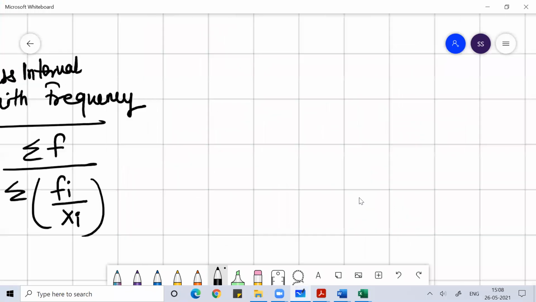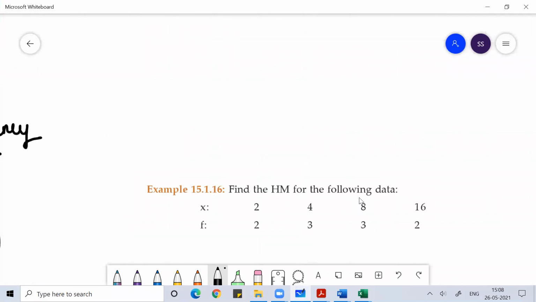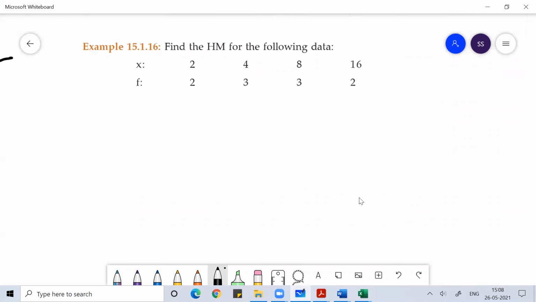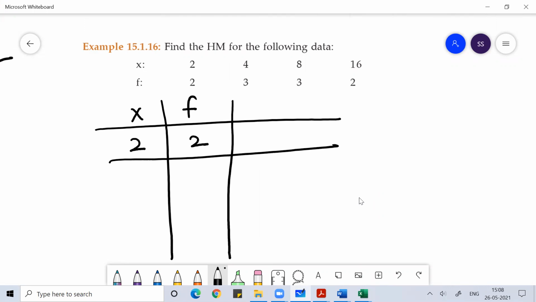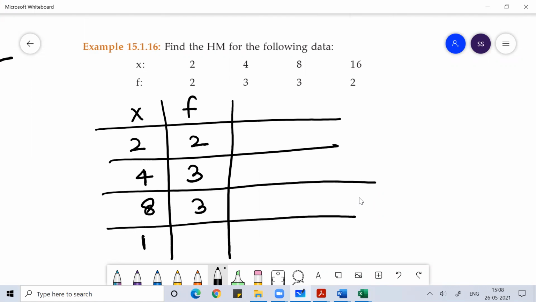So imagine if I give you class interval with frequency, something like this. Here you can see your x and your f. x is 2 and f is 2, then x is 4, f is 3, then x is 8, f is 3, then x is 16, f is 2.